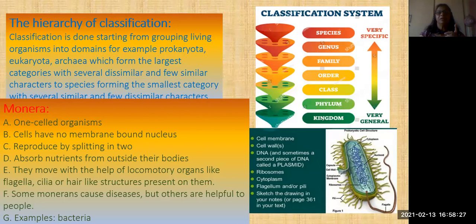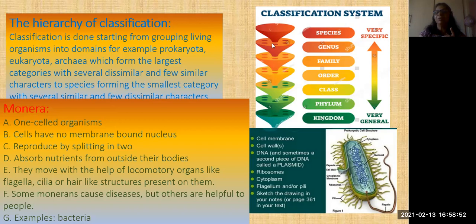And what is the hierarchy? Already we have seen that hierarchy. Hierarchy means arranging the groups of organisms like kingdom, phylum, class, order, family, genus, and species. And for the last category, I already told you, there are no dissimilarities; all are very similar. That is what we call a species.